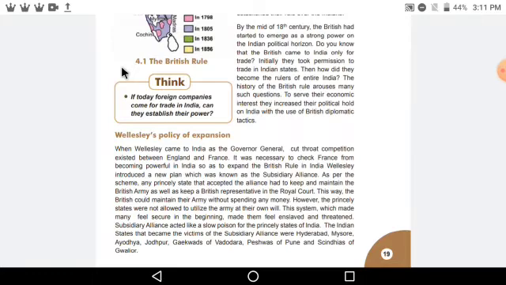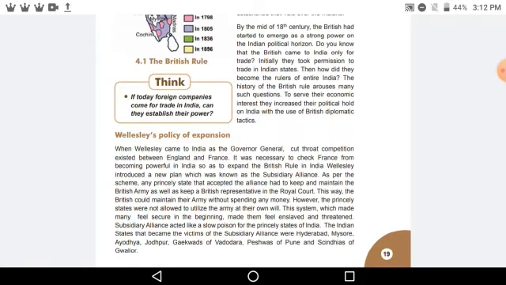When Wellesley came to India as Governor General, cutthroat competition existed between England and France. As I told you, during the time when Britishers came to India, there were many other countries trading from India, and England and France were in very cutthroat competition. They both wanted to rule over India.